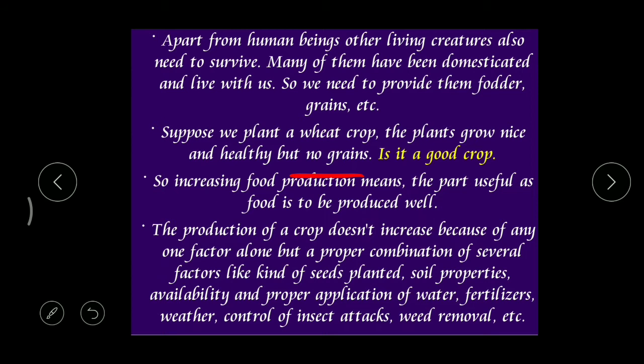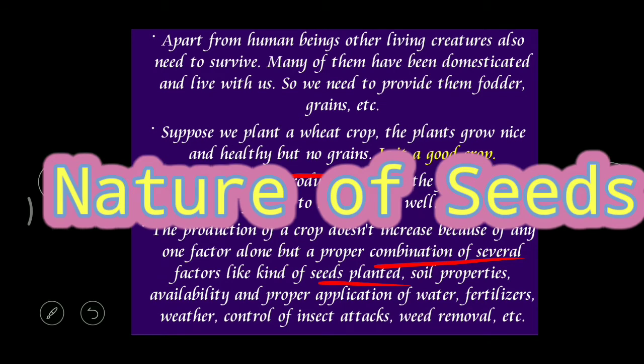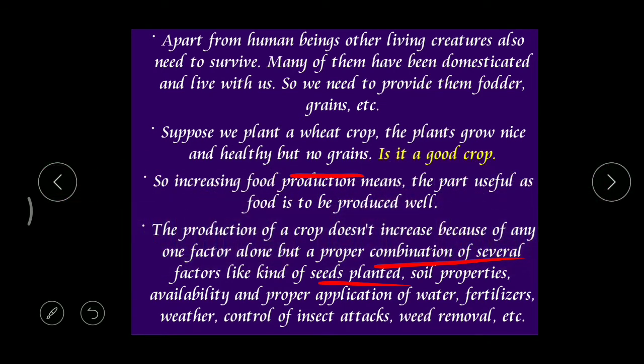So when the grains are produced well, then only we can say it is good. So to get a good crop, the plants need different types of factors, not a single factor, but a combination of several factors. Like seeds. Seed is a very important factor. It is like the foundation of a house. The whole of agriculture depends on a seed. When the seed is healthy, then automatically we get a healthy crop, right?